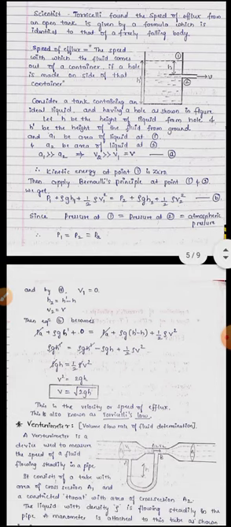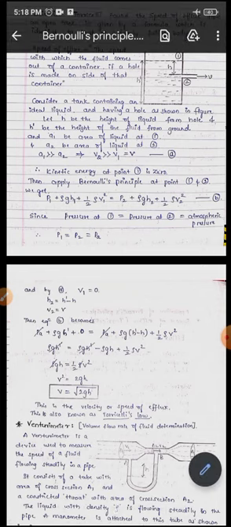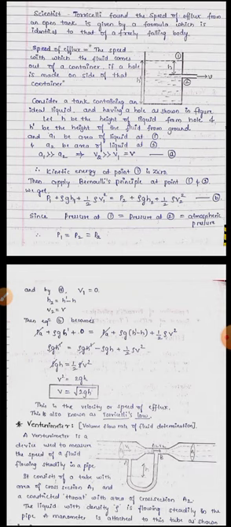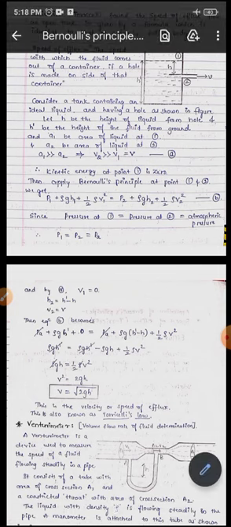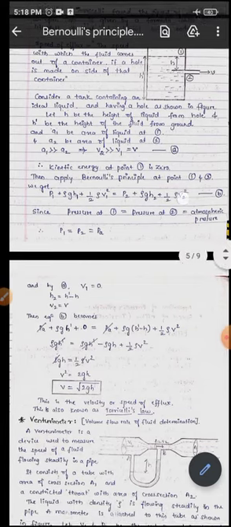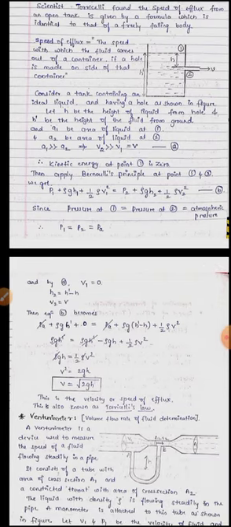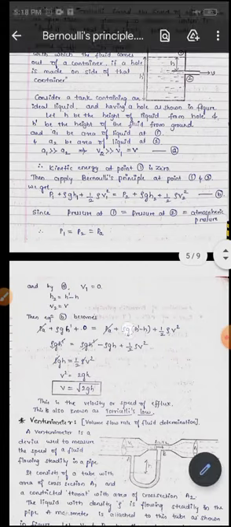We will get P1, that is the pressure energy, plus rho g H1, the potential energy, plus half rho V1 square, the kinetic energy, equal to the summation of the kinetic energy, pressure energy and potential energy at point 2. Take it as equation number B.